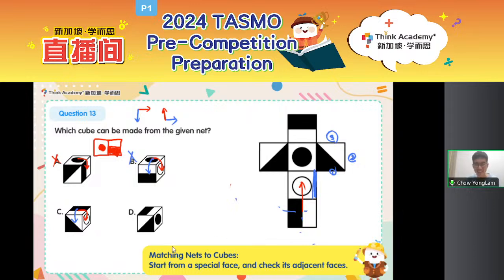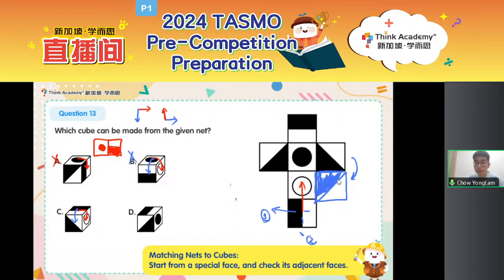All right. So, some of you are saying the answer is D. Indeed the answer is D. But why is it the case? This is because this edge will overlap with this edge. And if I try to fold it together, I will need to find out what the face looks like over here. I don't copy whatever is over here. I just rotate this face 1 time clockwise and I will get a pattern like this. So the black triangle on the top left, white triangle on the bottom right.